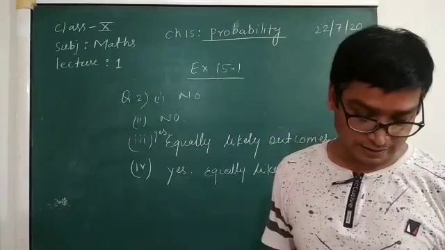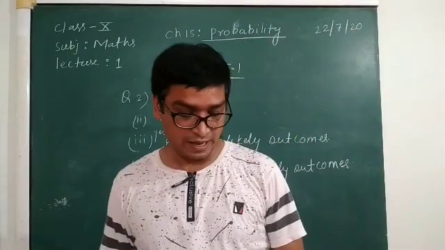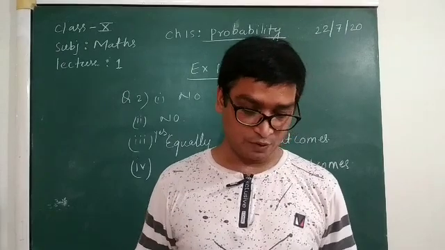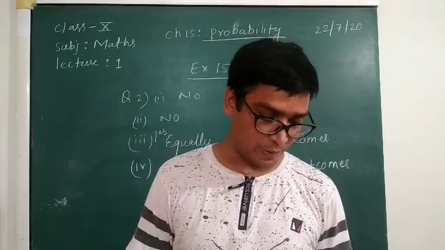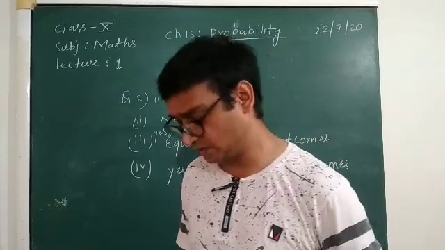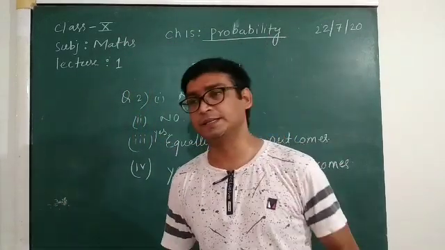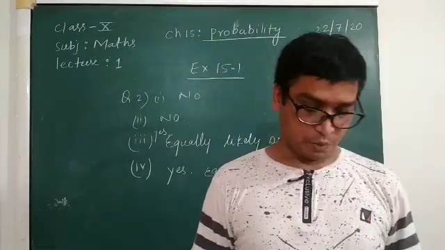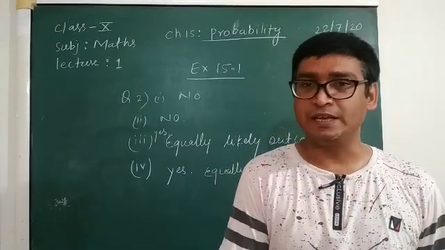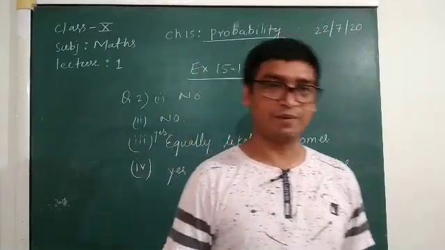Then question number 3 is here. Why is tossing a coin considered to be the fair way of deciding which team should get the ball at the beginning of a football game? Tossing a coin is considered to be the best way of deciding the team, because tossing a coin cannot be cheated by any of the teams, so it is preferred.